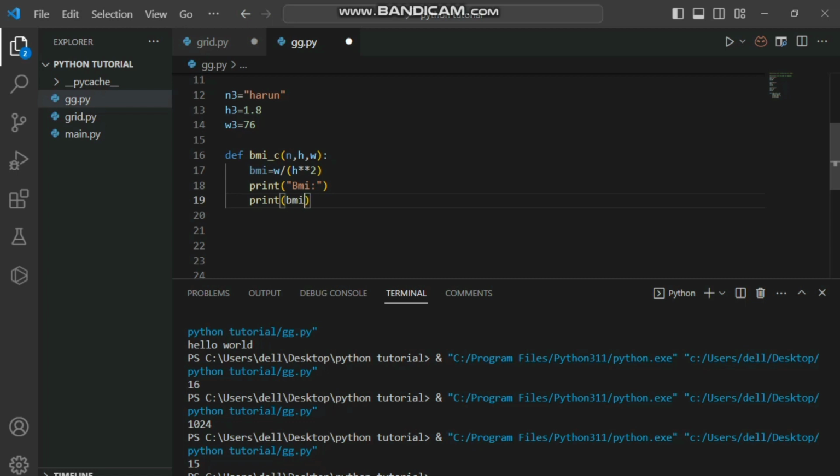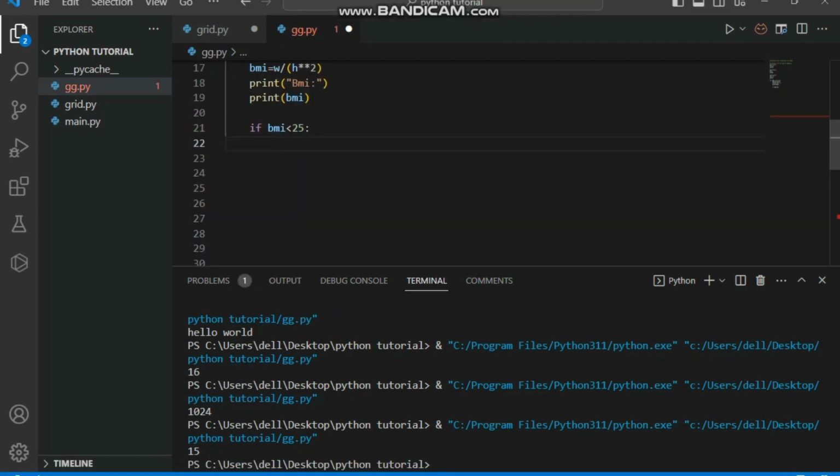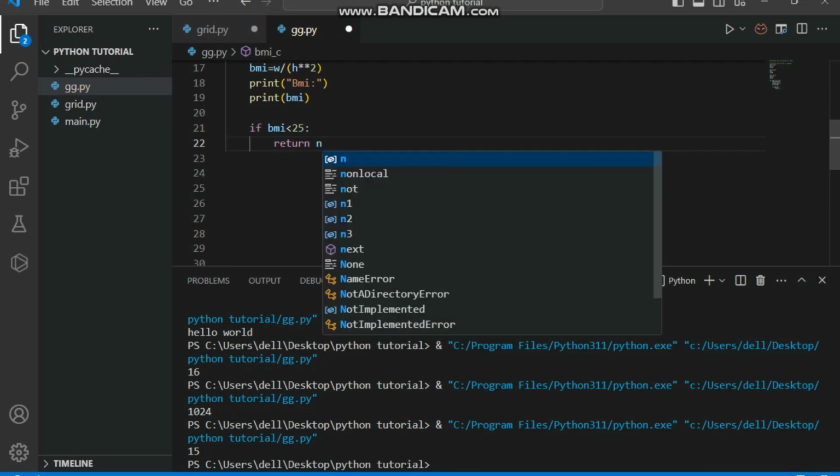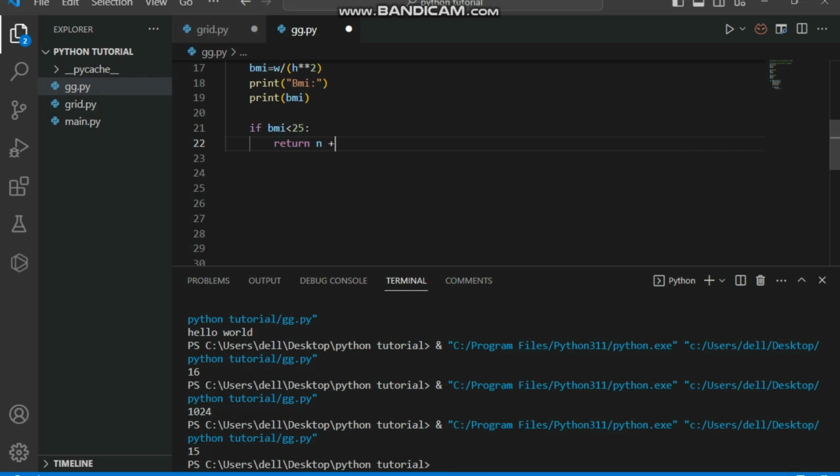So after calculating our BMI, we want to check if this person is overweight or not overweight. If our calculated BMI is less than 25, then I'm going to return n, that is the name of our person, and then add this string: this person is not overweight.